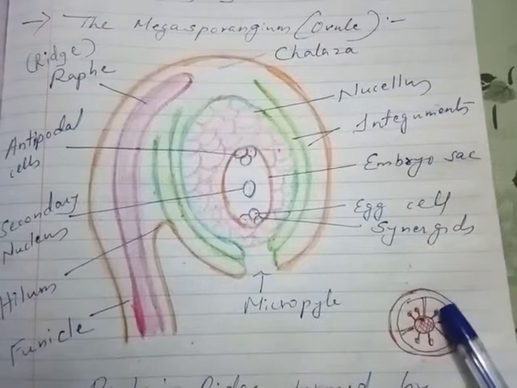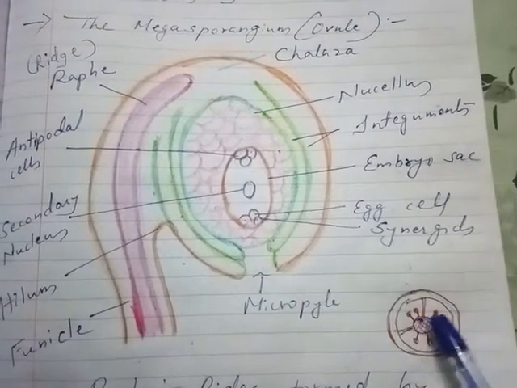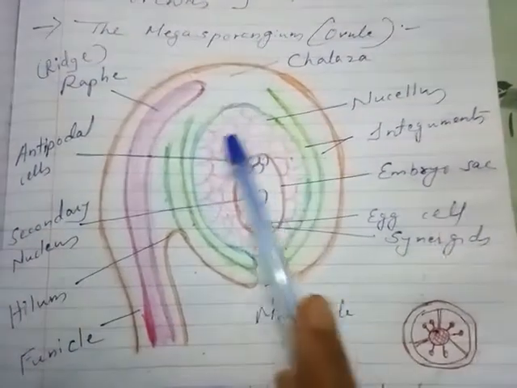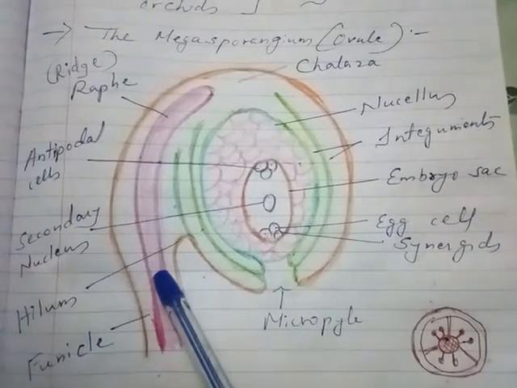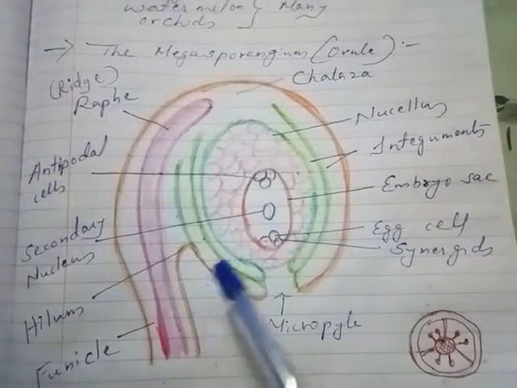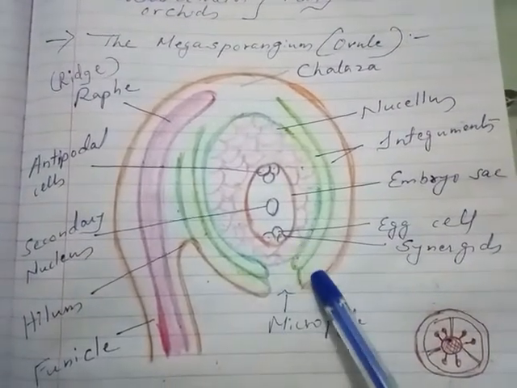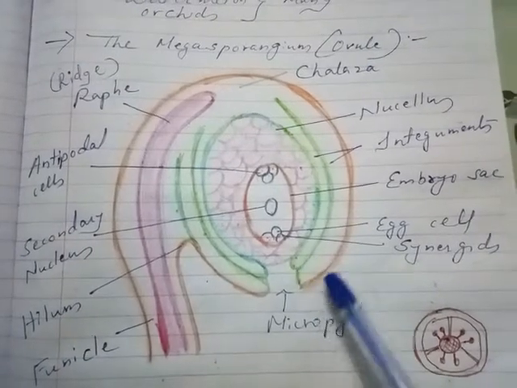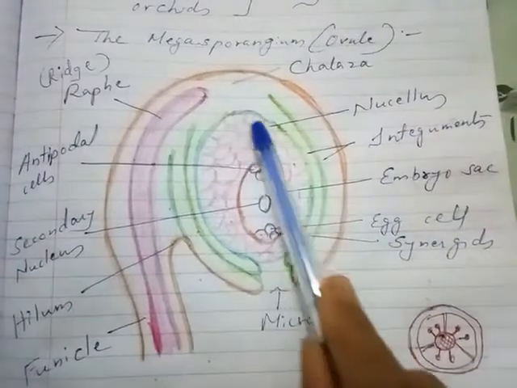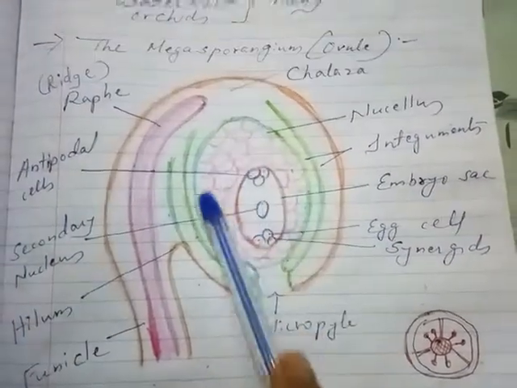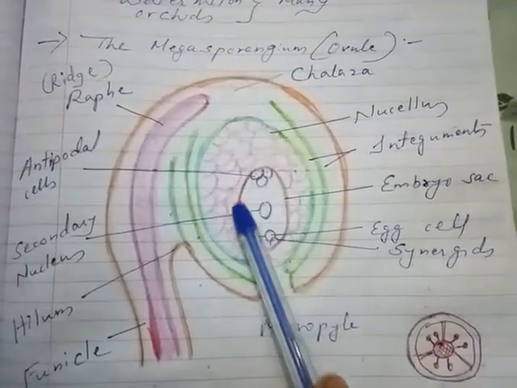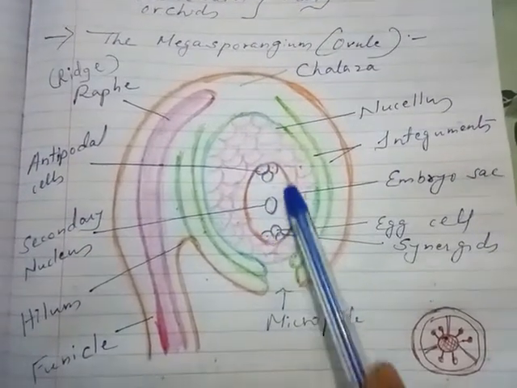So these are the ovules which are attached to the placenta with the help of a stalk-like structure called the funicle. The junction where the body of the ovule and the funicle fuse is called the hilum. Then one or two protective layers are present, which are called integuments. Inside the integuments is the nucellus, filled with reserve food, and inside the nucellus will be the embryo sac. This one is called the embryo sac.